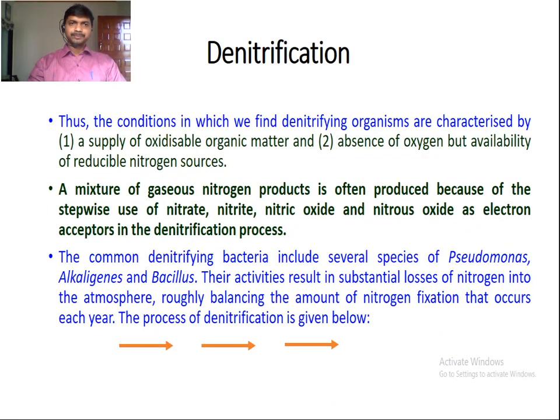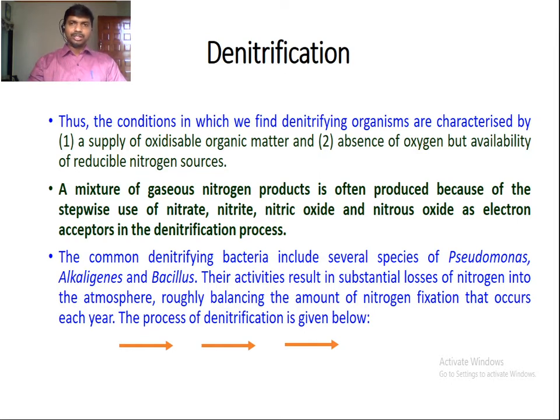So what happened here? The conditions in which we find denitrifying organisms are characterized by a supply of oxidizable organic matter and the absence of oxygen but availability of reducible nitrogen sources.